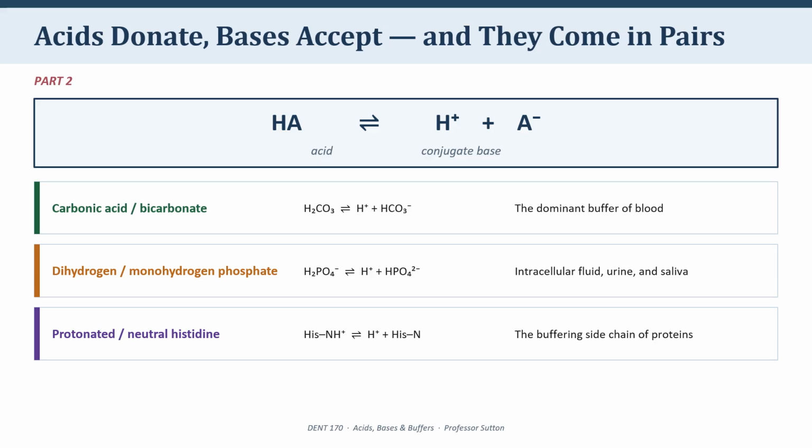Important inside the cells, in urine, and as it happens, in saliva. And the third one is the one to pay attention to: protonated histidine and neutral histidine. That's an amino acid side chain, and it's doing exactly the same job as the other two. Keep that third one in mind. We'll come back to it.